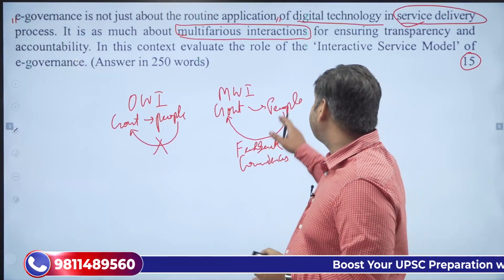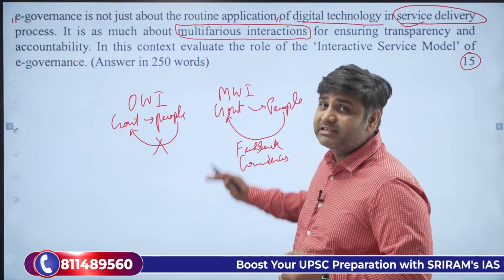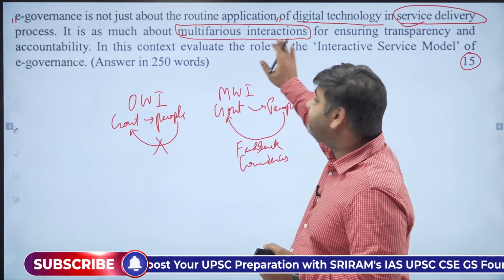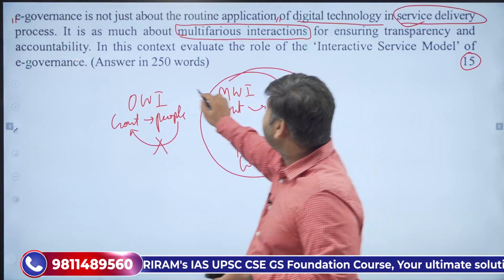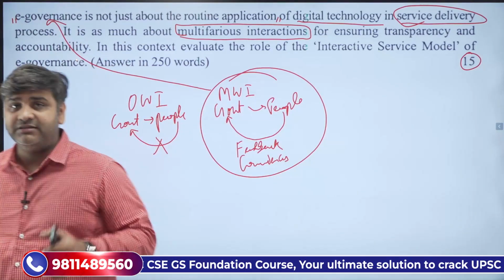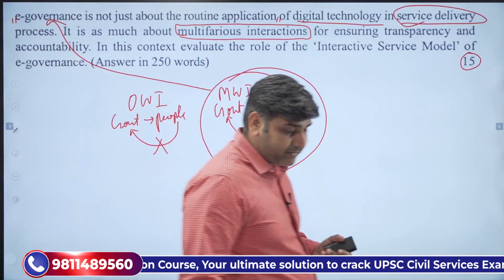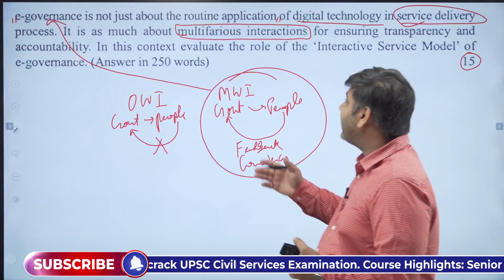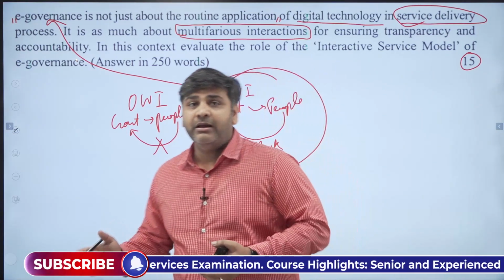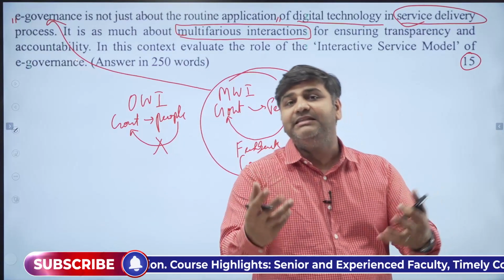All those things the people can tell to the government. Now this is what is called multifarious interaction, and this is the basis on which e-governance must be there. The role of e-governance is not only to have one-way interaction, but instead to have multifarious interaction.